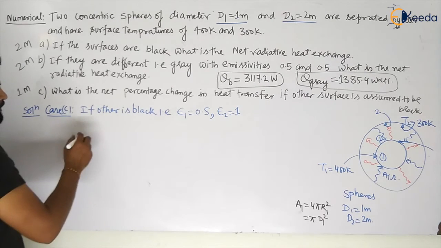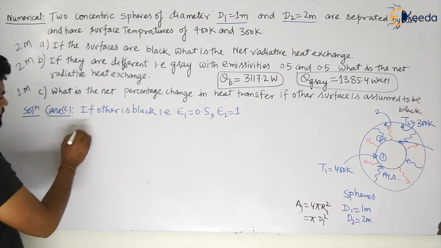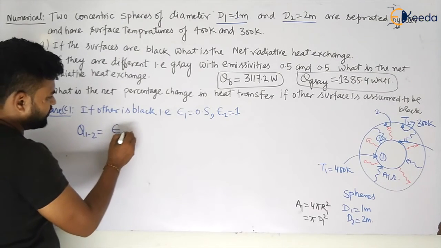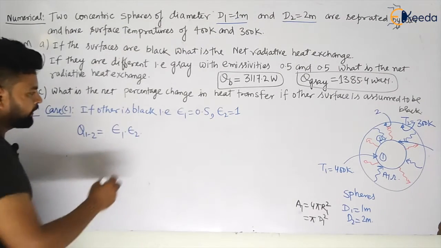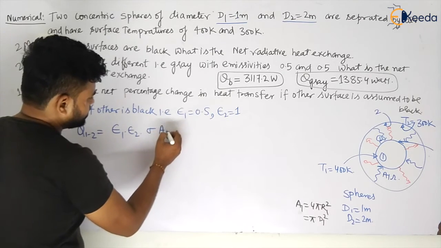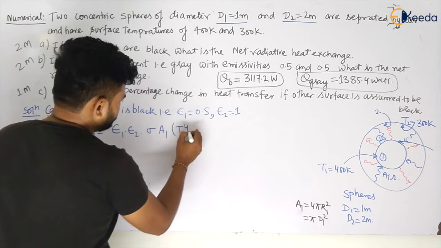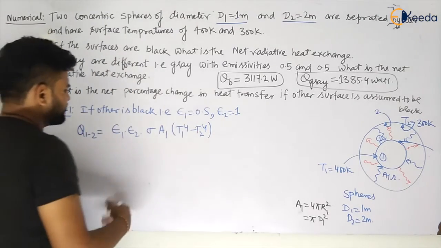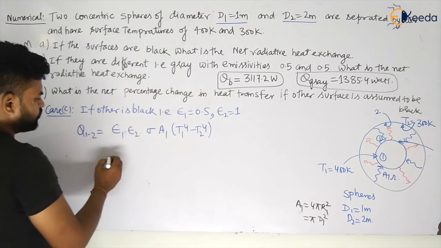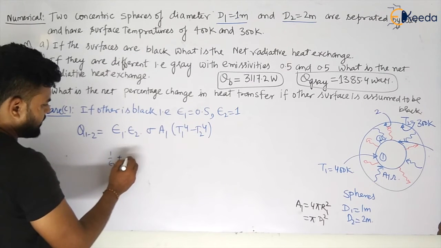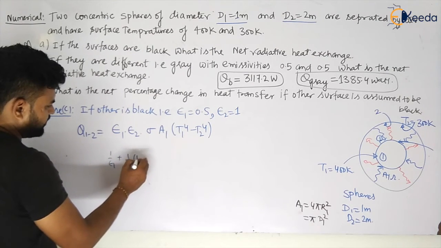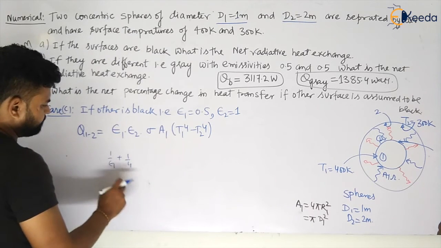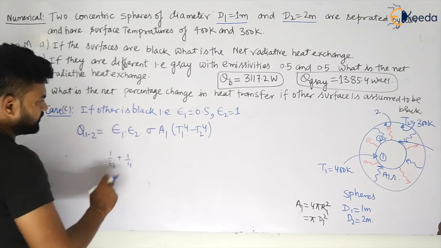So let us see. We have seen one formula, that is your net heat transfer Q12 will be given by equivalent emissivity E1 E2, sigma A1 T1 to the power 4 minus T2 to the power 4. Yes or no? Can we calculate like this? Let us check if we can do. So this will be 1 upon E1 plus 1 by E2 minus 1, this will be 1 only. So this must be changed like 1 upon E1 plus E2, my dear students.